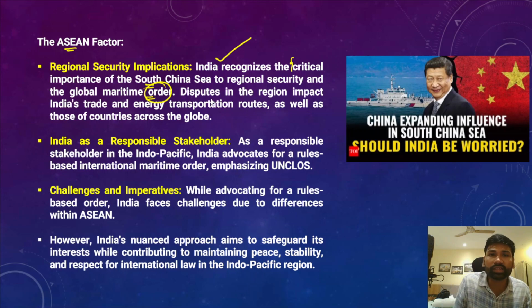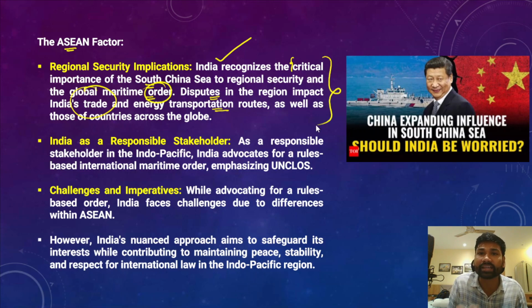However, the disputes in the South China Sea region actually impact India's trade and energy transportation routes. Okay, so that significantly impacts India's supply chain resilience and India's trade with other like-minded nations. So therefore, India well understood the regional security implications of the assertiveness and aggression of China in the South China Sea. However, we can consider India as one of the responsible stakeholders.